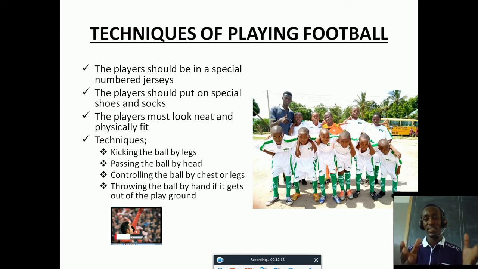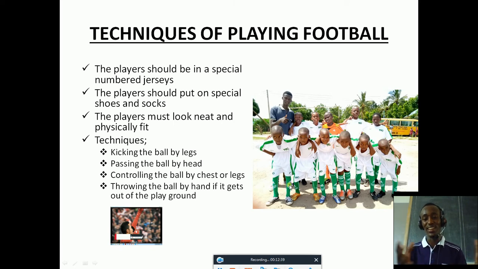For instance, our school jersey is that one, and we see the numbers of our jersey, so it's looking nice. Okay, that is good. Also, the players should put on special shoes and socks, as we see there. You see those players there, our school players, they are wearing special shoes and good socks.